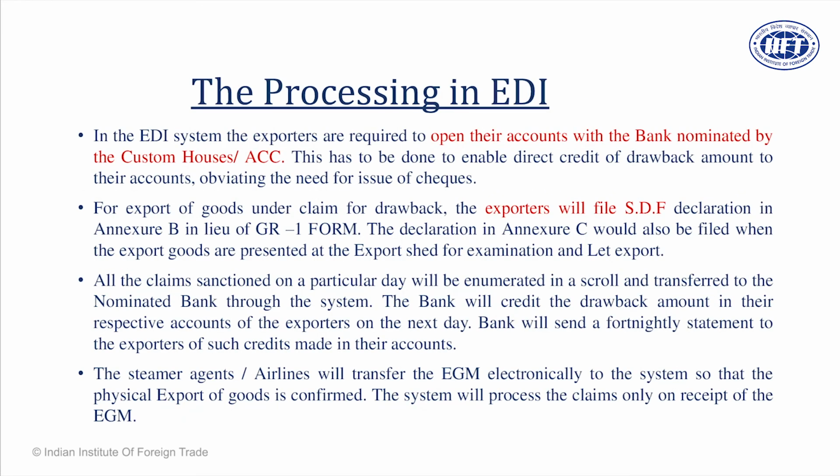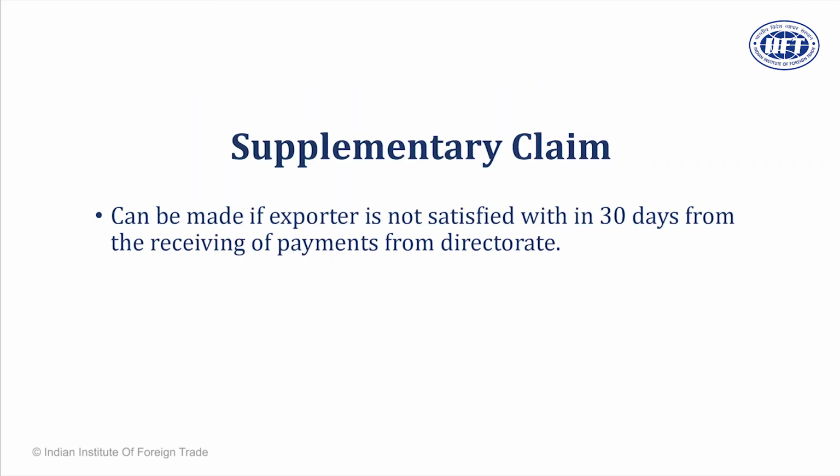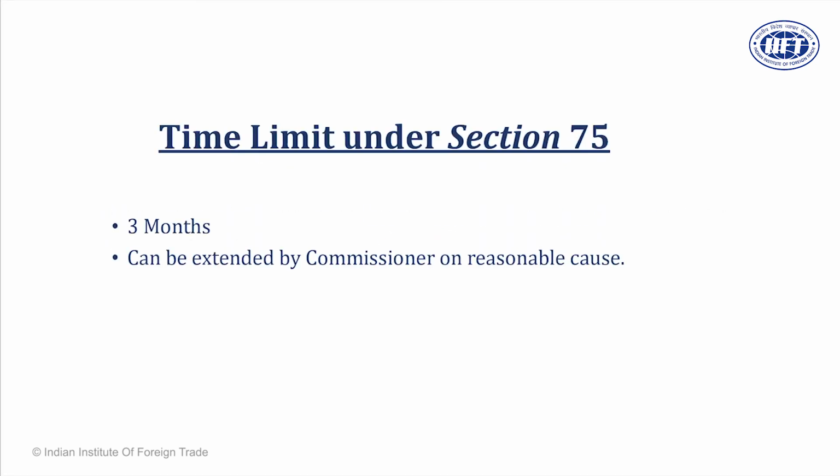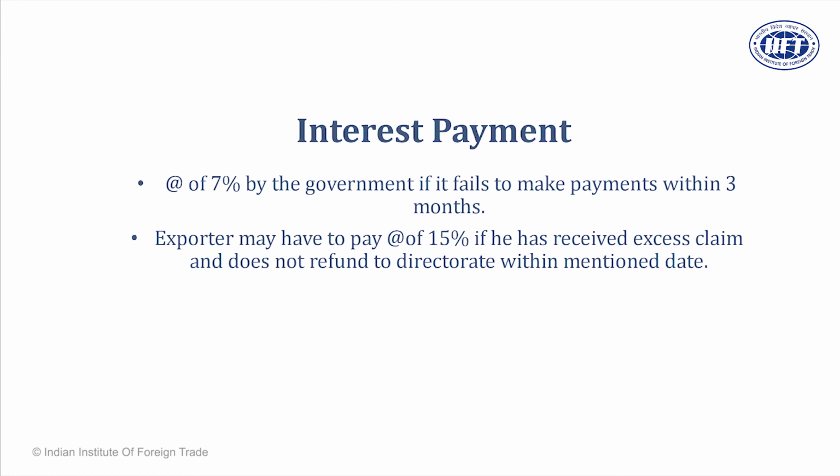So dear friends, in case you are not happy with your drawback claim, you can file supplementary claims. Usually your drawback claims are processed within 3 months. In case the customs fails to process them within the time period of 3 months, they will pay you interest at the rate of 7%. And if the drawback has erroneously been paid more to you, you are supposed to refund it from the date of intimation. Should you fail to do so, you have to pay interest at the rate of 15%.